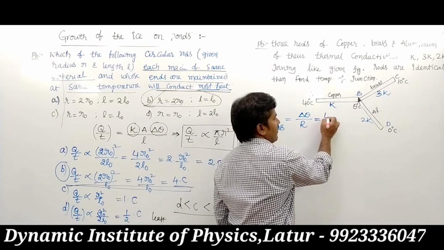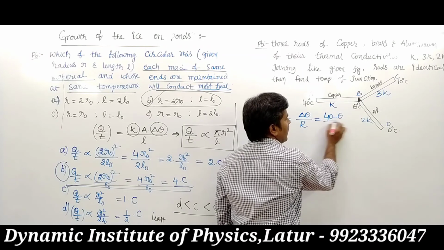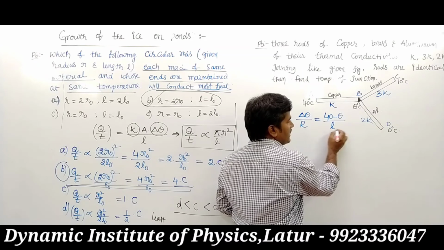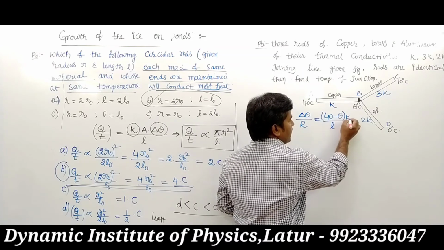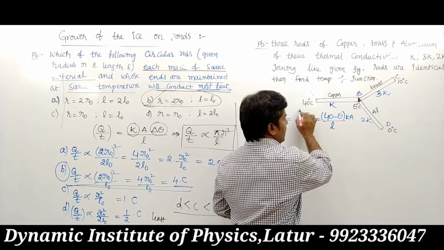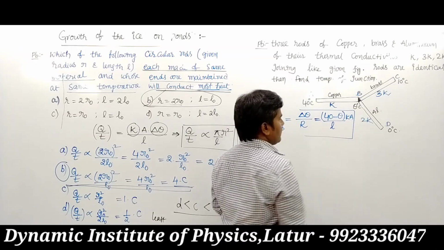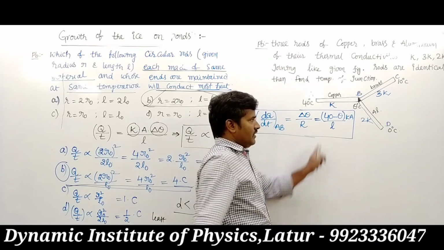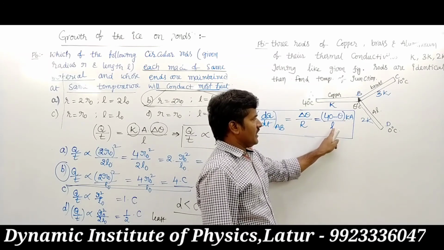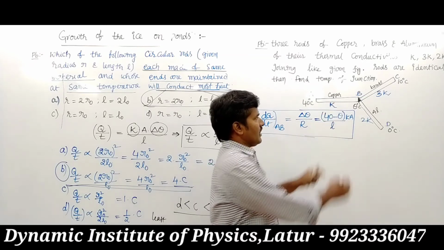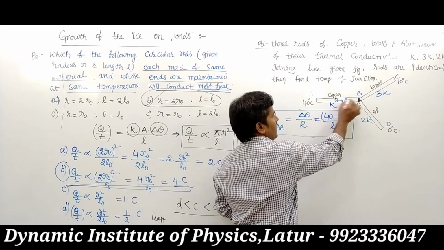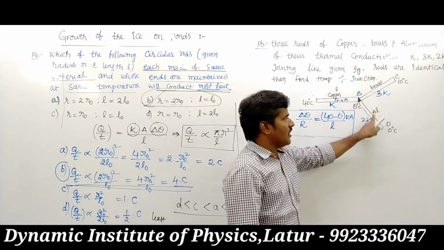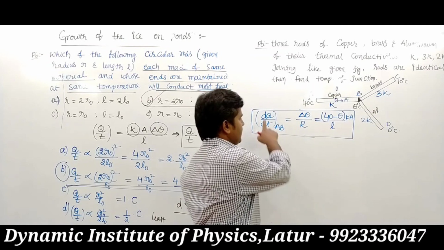It is 40 minus theta upon L upon K into A. So for transmission of heat from A to B, the resistance is L by K into area of cross section A. Here the rods are identical, so same length L and same area of cross section.